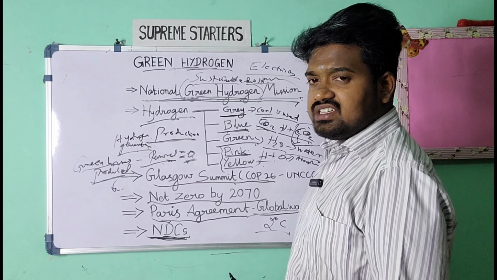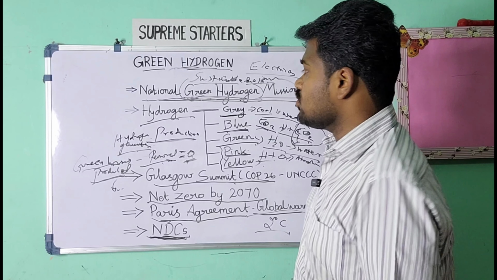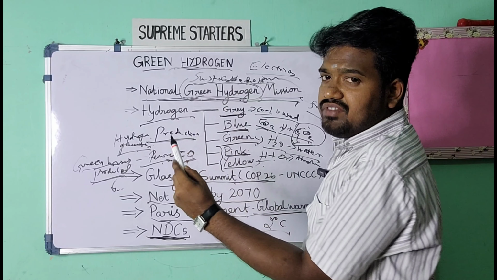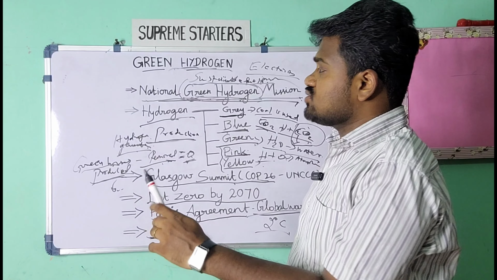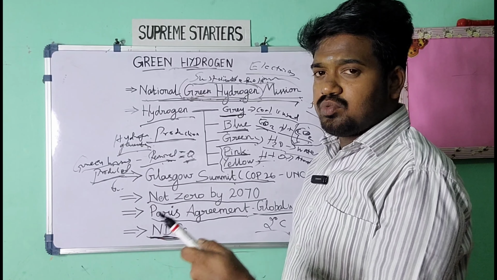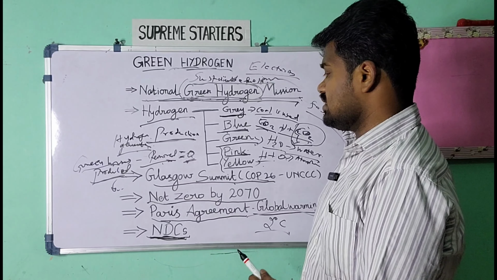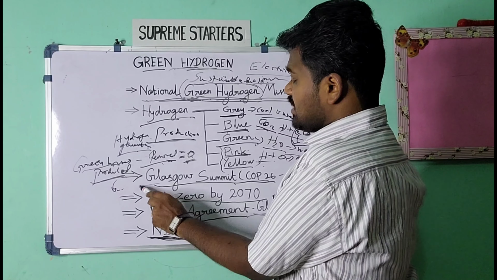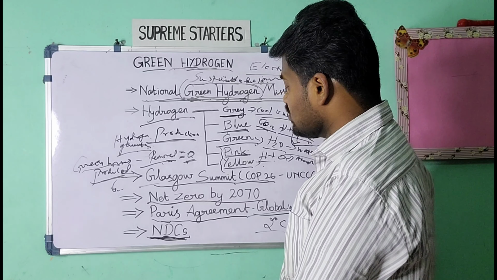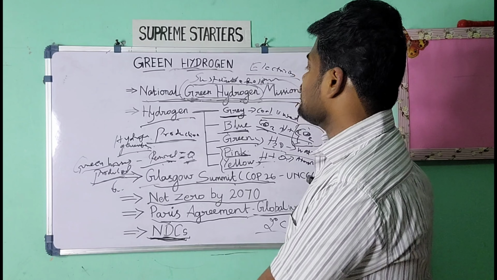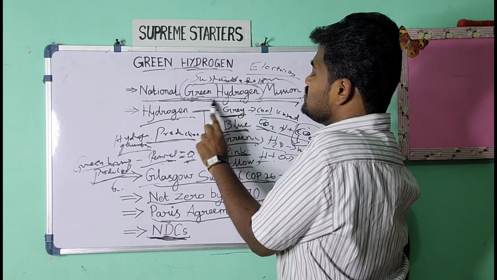With respect to this mission, we get employment, we get research and development, and we get capabilities for export revenue. Also, the climate agreements we have signed can be reached. So holistic development will be obtained from green hydrogen. Very important mission. Note it down.